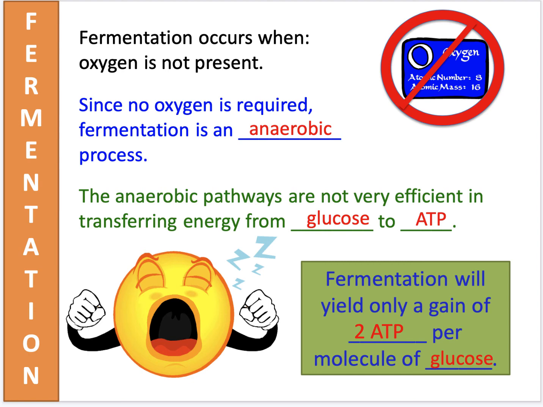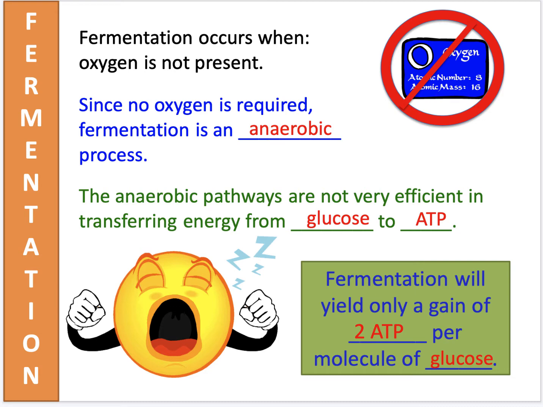So far what we've learned is that cellular respiration, the overall process, takes glucose that was made during photosynthesis and breaks it down into cellular energy in the form of ATP. Cellular respiration always starts with glycolysis that occurs in the cytoplasm. If oxygen is present, the products of glycolysis, particularly the pyruvic acid, will move into the mitochondria.